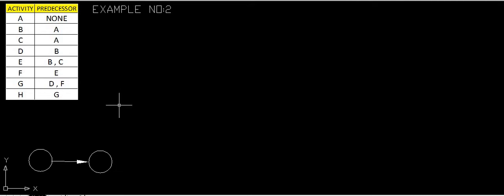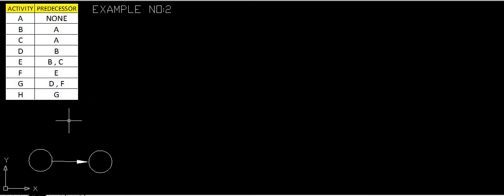Yes, so we have drawn these 2 nodes. Nodes represent events, and this arrow indicates the activity, whereas this circular part indicates the node. That is the event. Event is a technical word used for these nodes, and this arrow indicates the activity, which is always in the forward direction. We have to draw the network diagram in the forward direction.